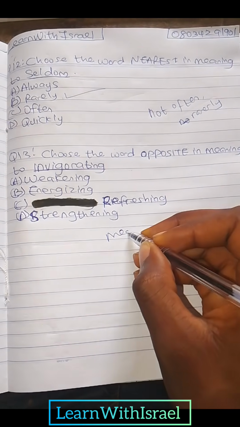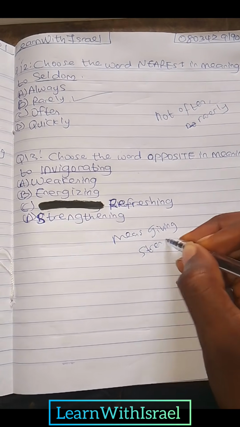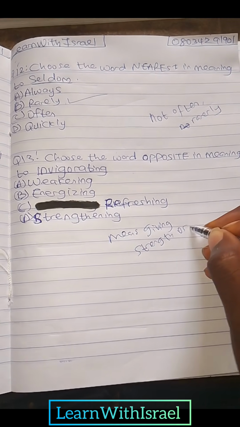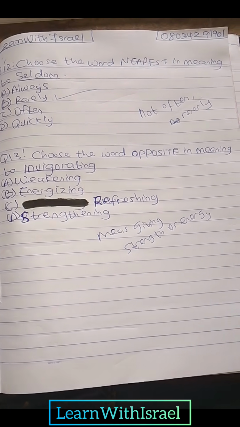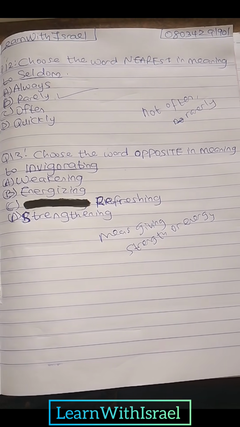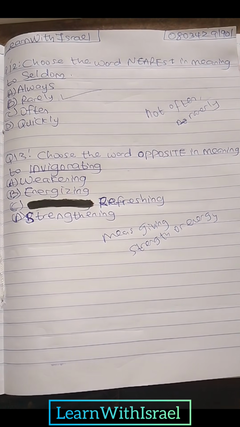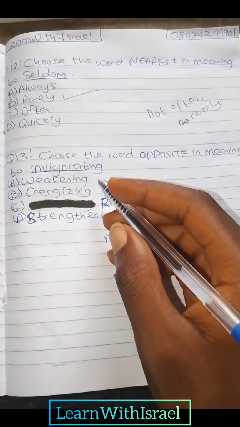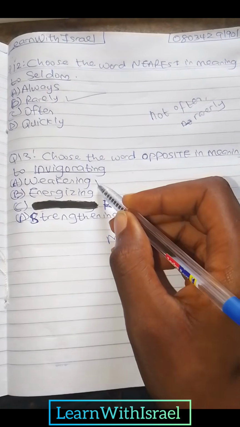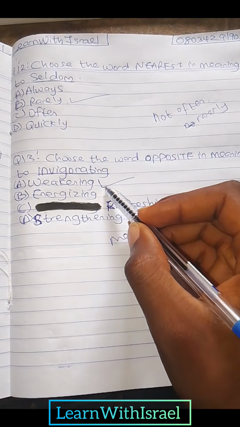Invigorating means giving strength or energy. So the opposite of giving strength or energy is taking away energy. And taking away energy also means weakening. So weakening is the correct answer.